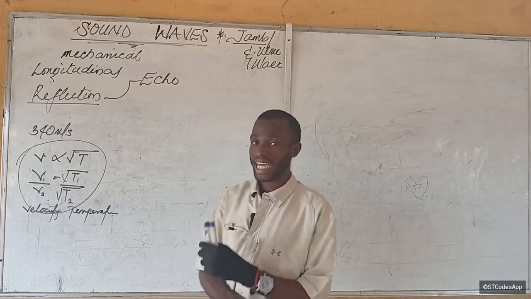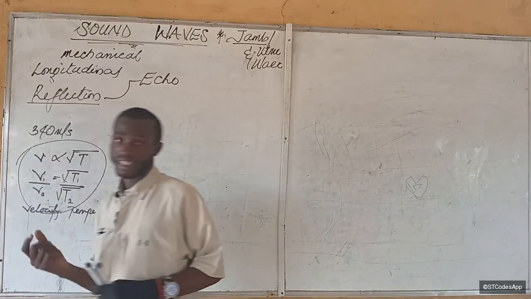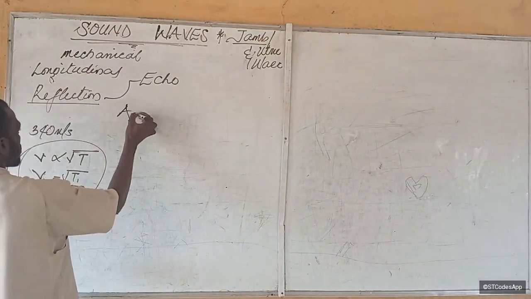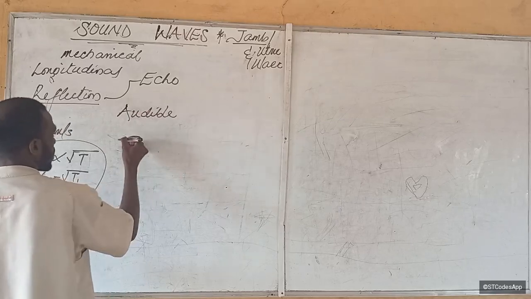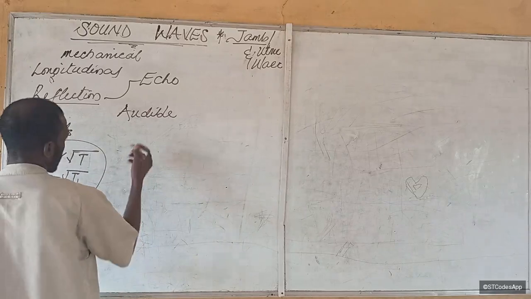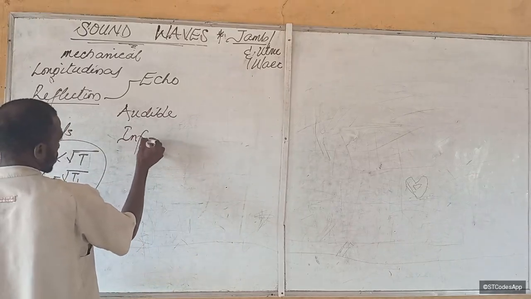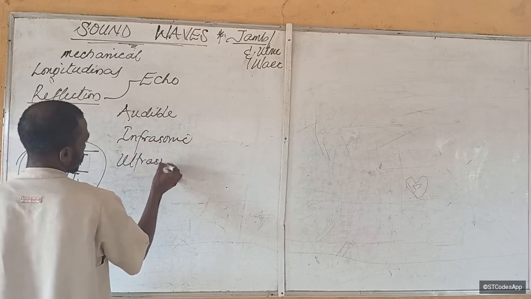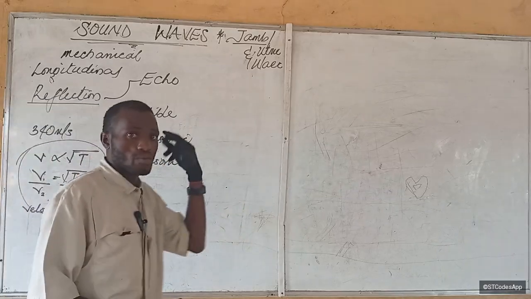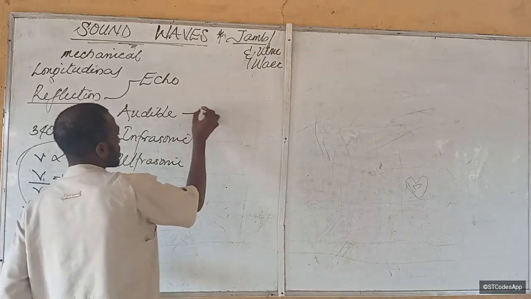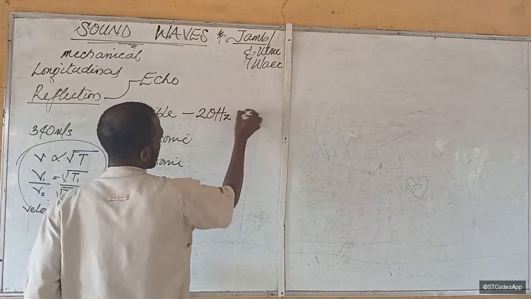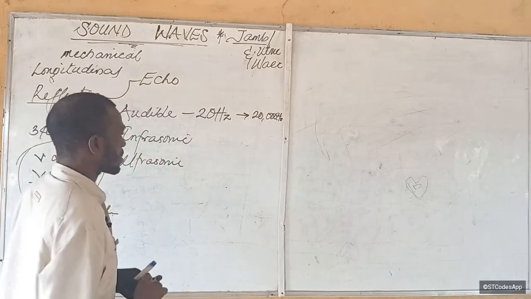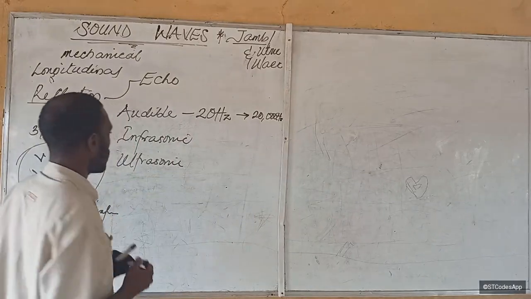All right. There are three types of sound actually. We classify sound with respect to the kind of sound that we hear. We have the audible sound, then the inaudible sound, of which there are two types: the infrasonic and the ultrasonic sound. The audible sound is the one that our ears can perceive, and it ranges from 20 hertz to 20,000 hertz.